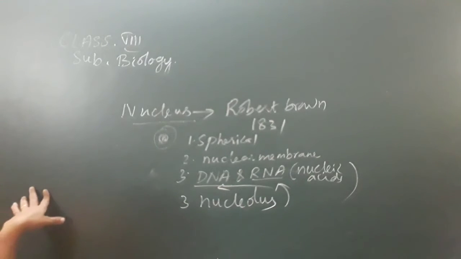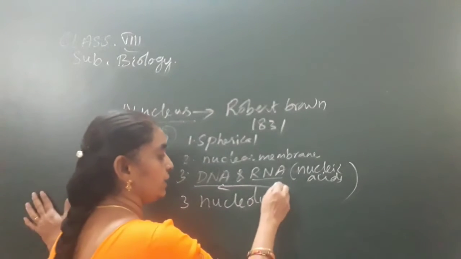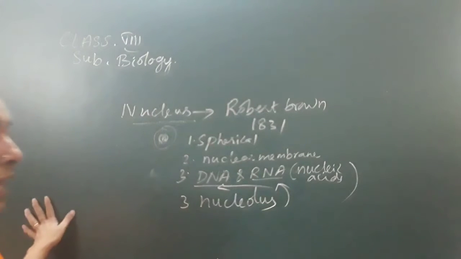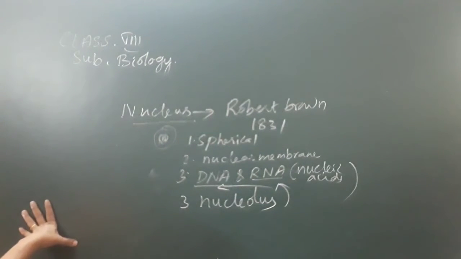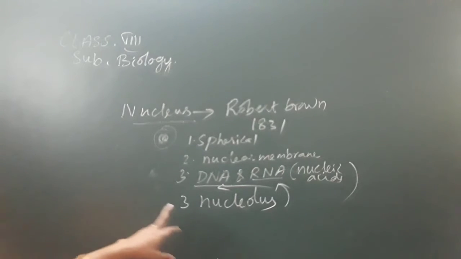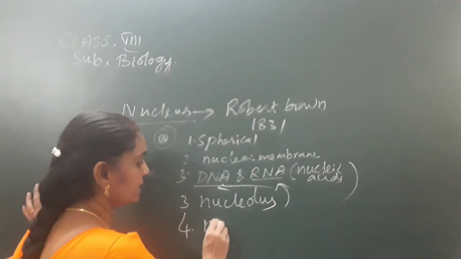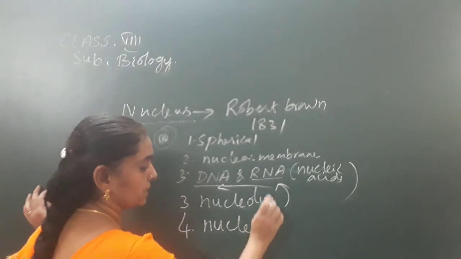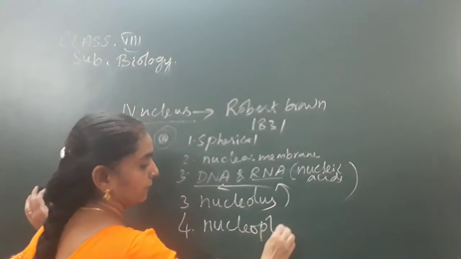So RNA and chromatin fibers are present in the nucleolus, and nucleoplasm is a semi-solid substance.